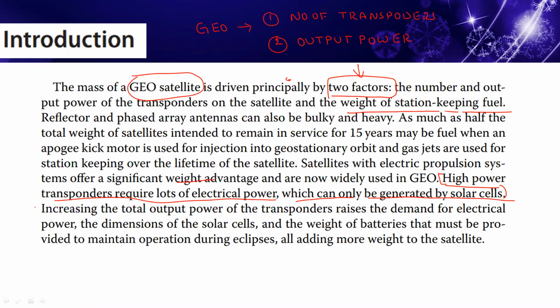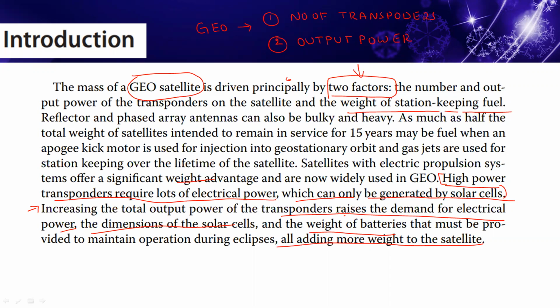So here I am writing a point: increasing the total output power of the transponder raises the demand for electrical power, solar dimensions, and the weight of the batteries that must be provided to maintain operation during the satellite eclipse.